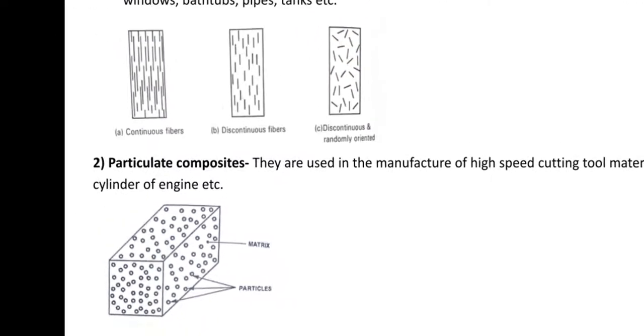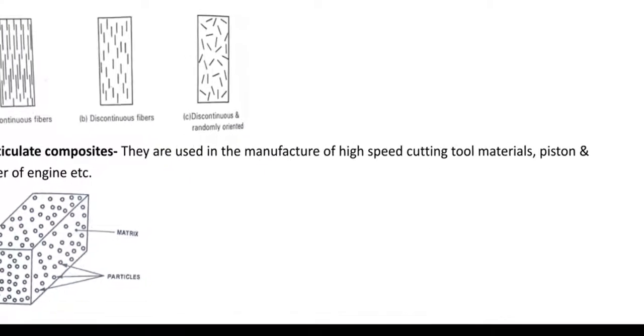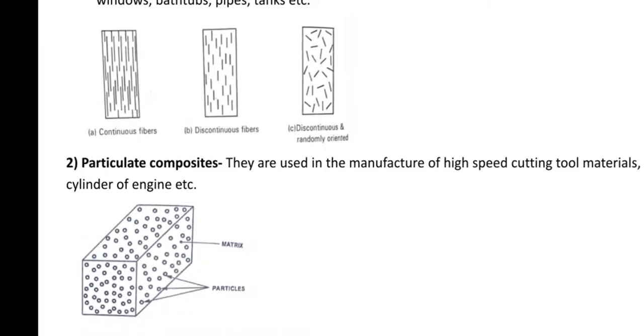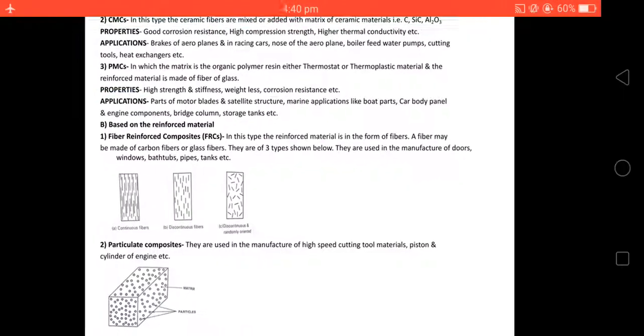Now next, particulate composites. They are used in the manufacture of high speed cutting tool materials, piston cylinders and engines. You see here the matrix material, in which small particles are added, and therefore these are known as particulate composites.